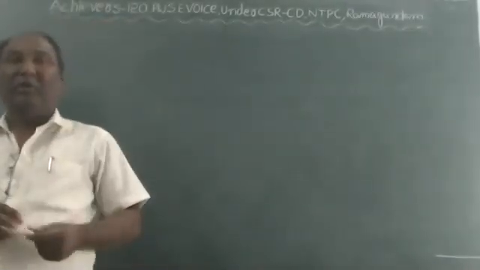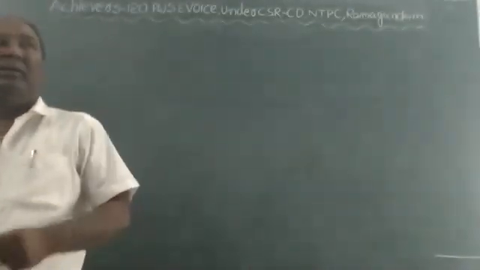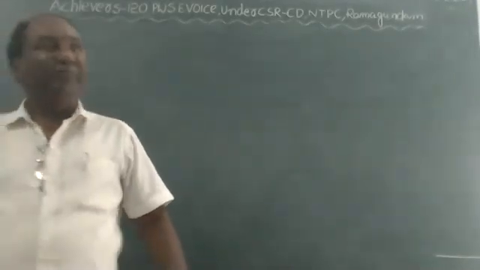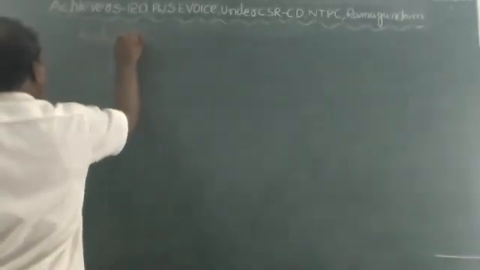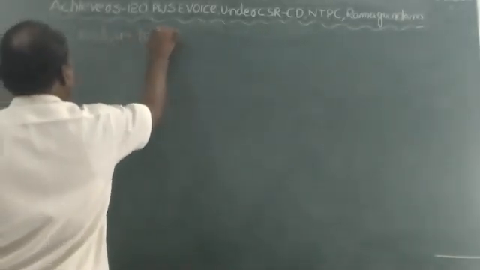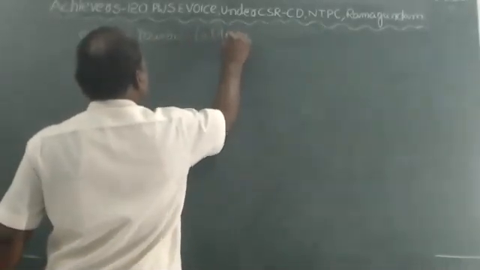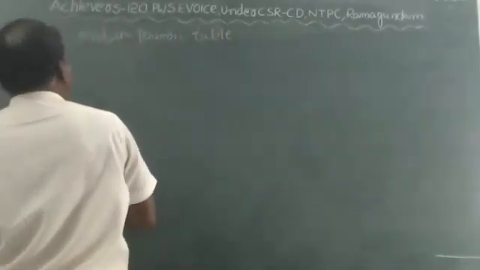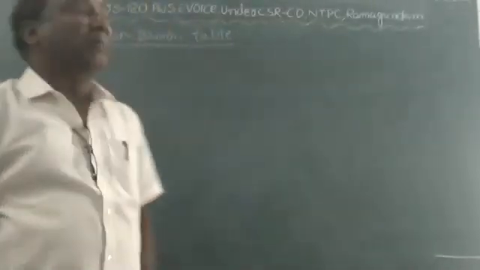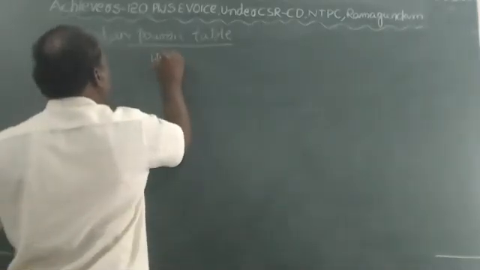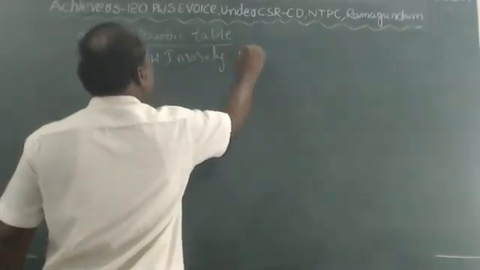Today we are going to learn about the modern periodic table, which is very important. The modern periodic table was proposed by H.J. Moseley in 1913.